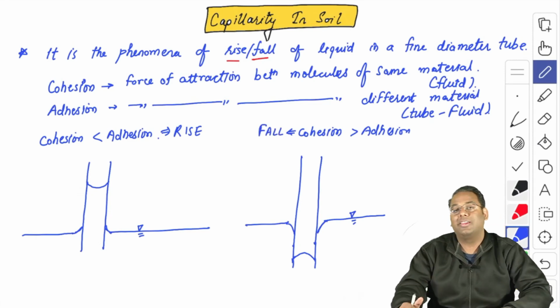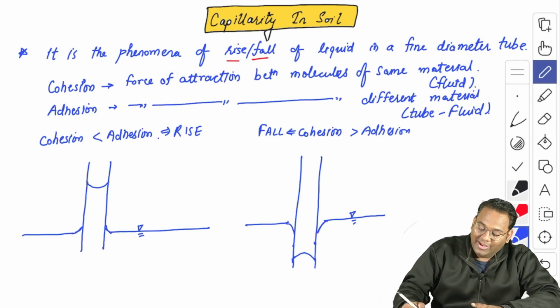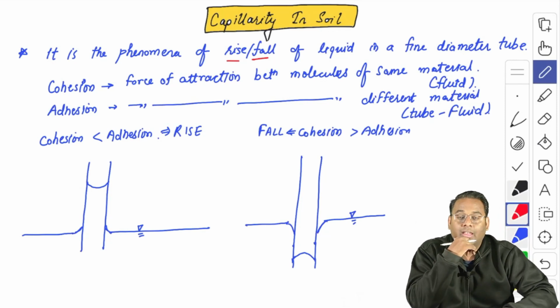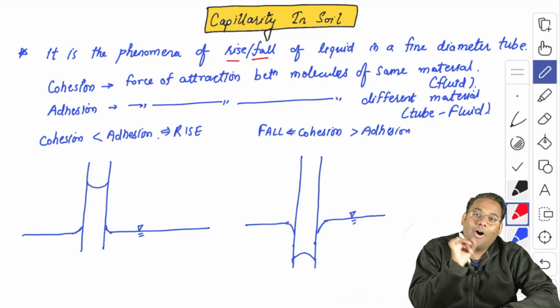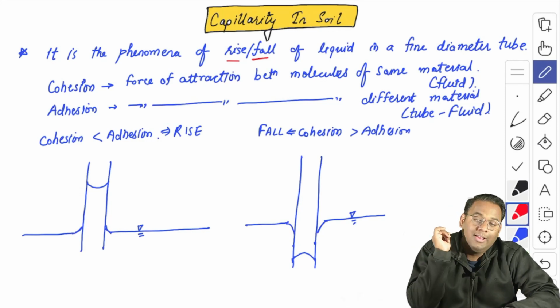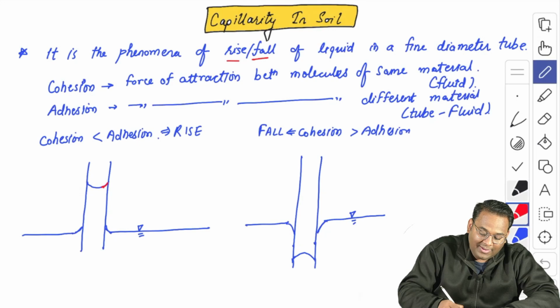But also understand, here there is one more term, that is surface tension. Surface tension acts along the free surface of the fluid. And as you know, this is the free surface, along which the surface tension force will be acting.